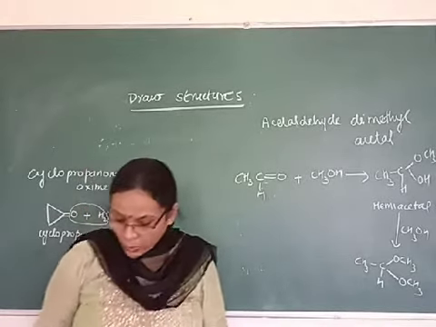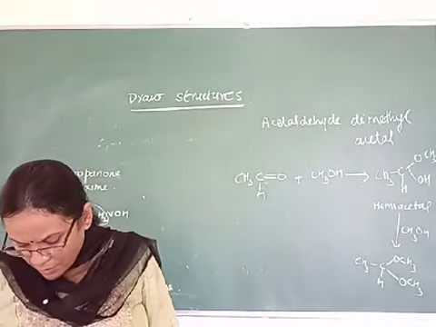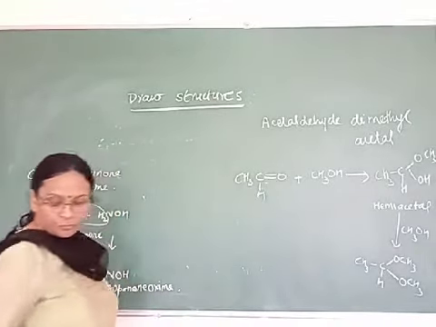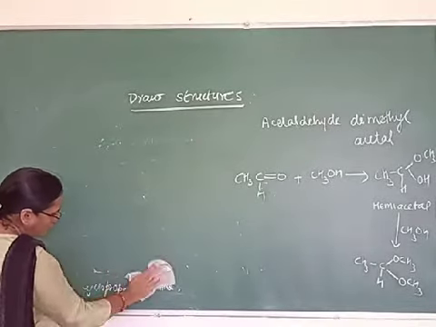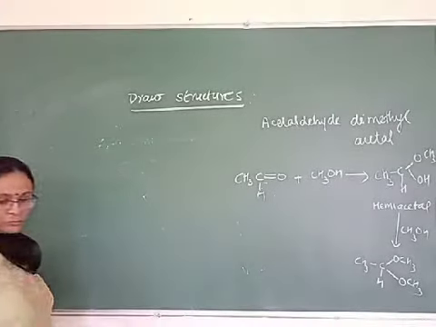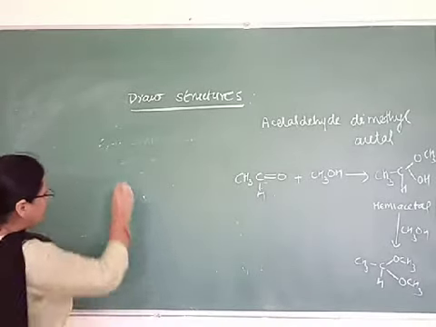Got it? Now the next one is semicarbazone of cyclobutanone.